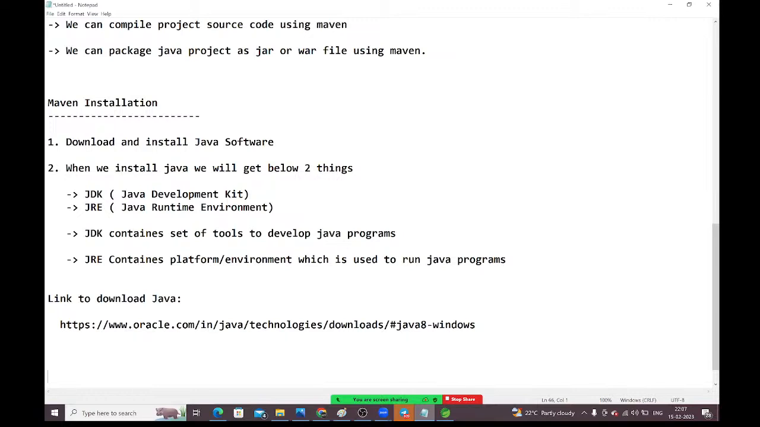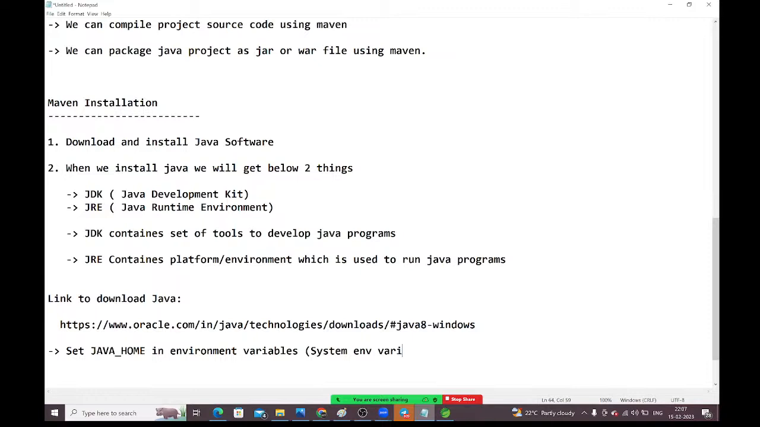Next, guys. Once the download is completed, next activity what we need to do? This is very important, guys. Set Java home. We need to set this Java home in environment variables, under the system environment variables. I will show, guys.